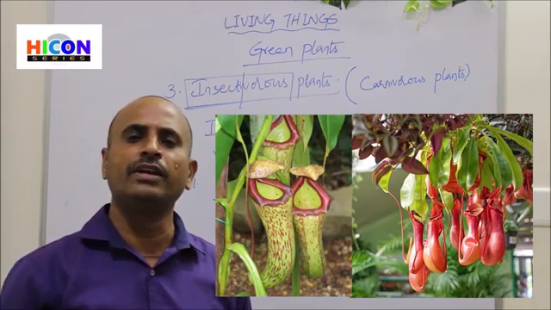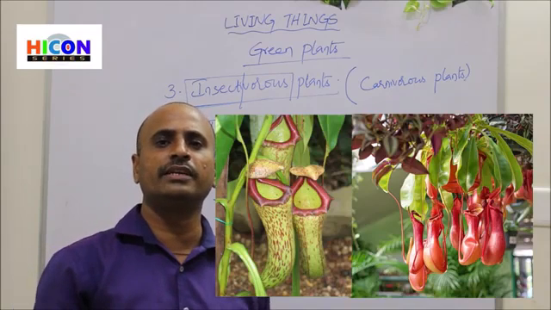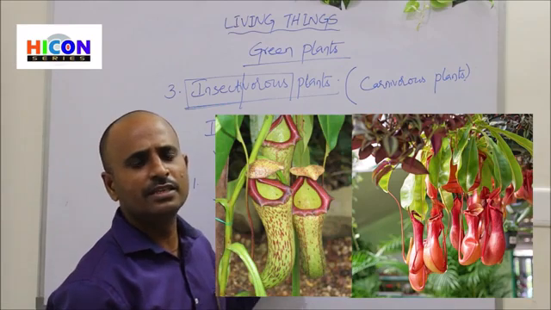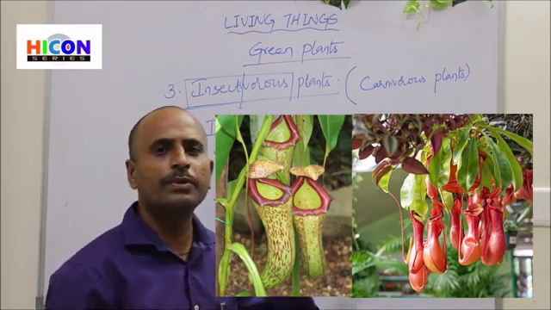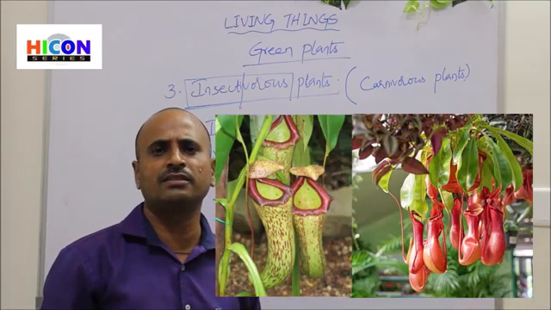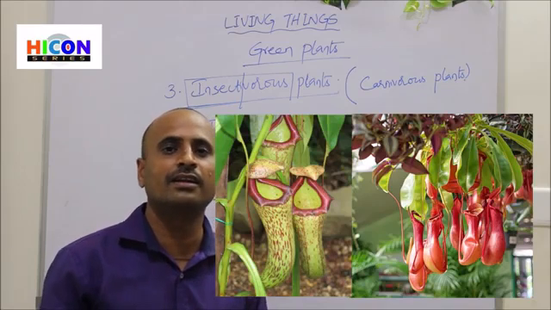Then the plant will digest the insect and absorb the nutrients from the insects. Especially these plants cannot prepare food by the process of photosynthesis because these plants do not contain green colored parts.